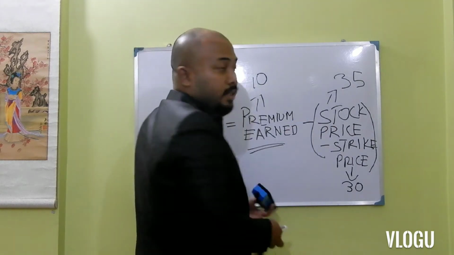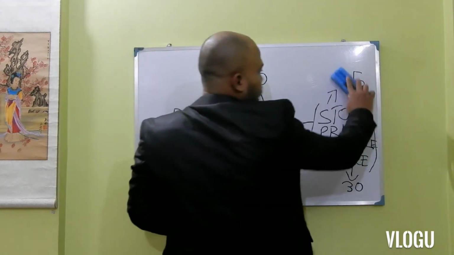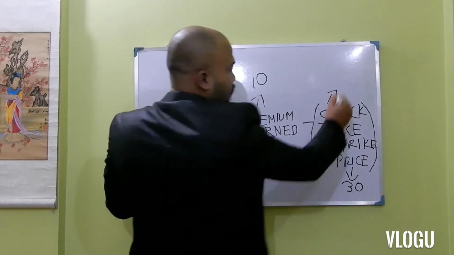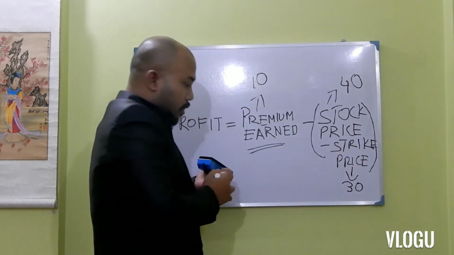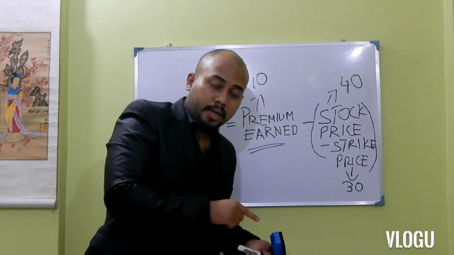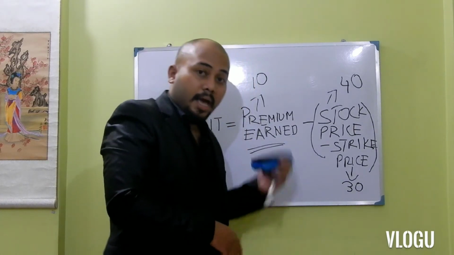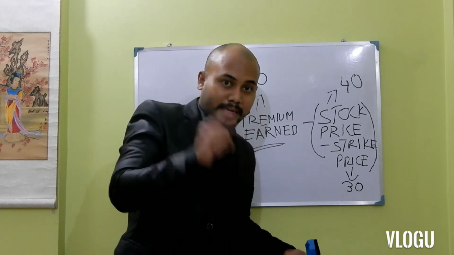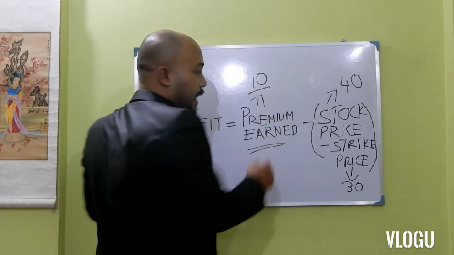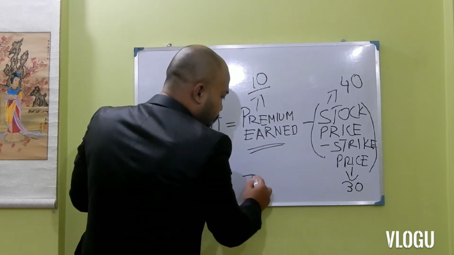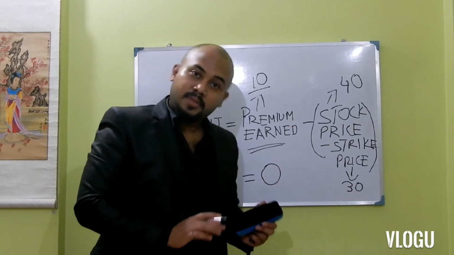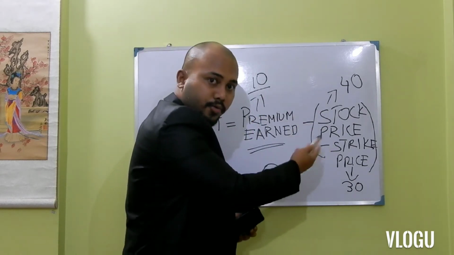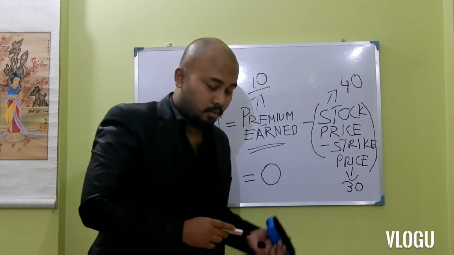the price of the pen in the market becomes 40. So now the option seller will have to go to the market, buy the pen at 40 and sell it to the option buyer at 30. So he is making a loss of 10. But he has already earned 10 as the premium. So his net profit will be 0. Clear? He earned 10, he lost 10 in the contract in the market, and the net profit is 0.